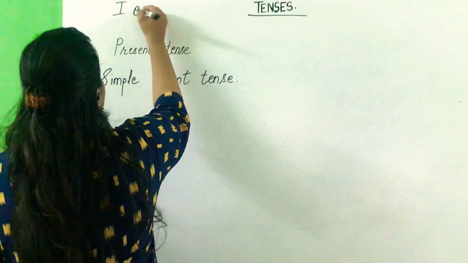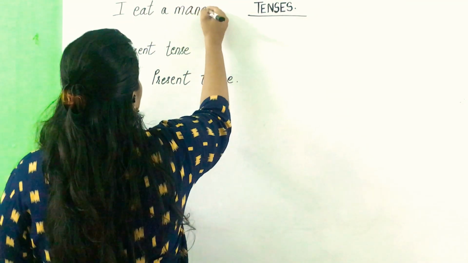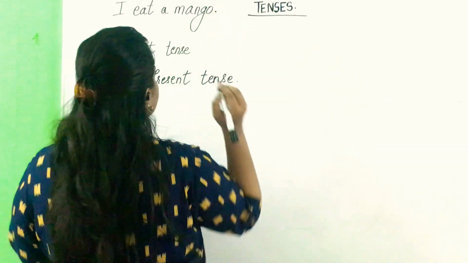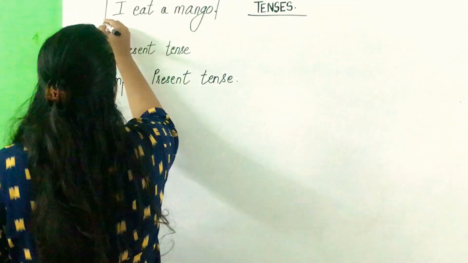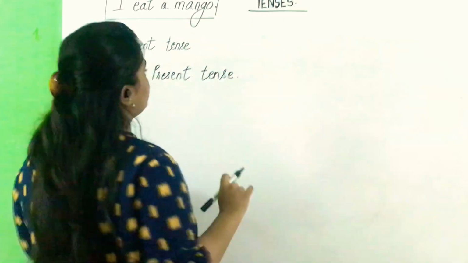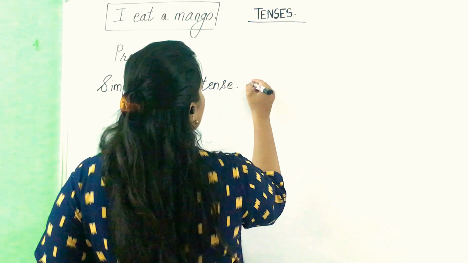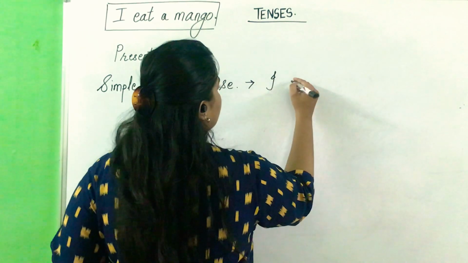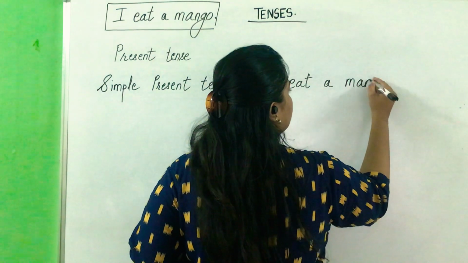The main sentence that I am going to choose: I eat a mango. This is the sentence that we will be transforming into other tenses. Now, simple present tense: I eat a mango.